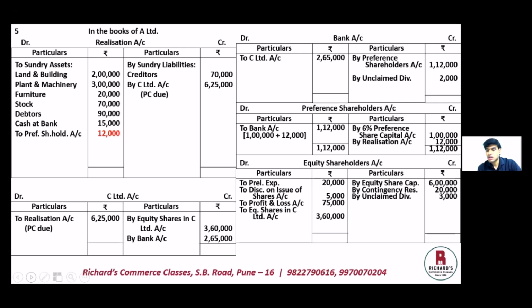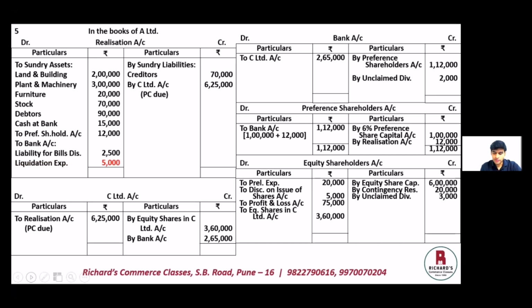Now moving forward, there are certain payments being made by A Limited. That is liability of bills discounted, 2,500. Cost of liquidation also is being paid by A Limited at 5,000 rupees. So let us record these two payments. While recording this payment, realization account will be debited and bank account will be credited for payment being made. So on the debit side of realization account, we have to bank account. The first payment is liability for bills discounted 2,500, and the next is liquidation expenses of rupees 5,000.